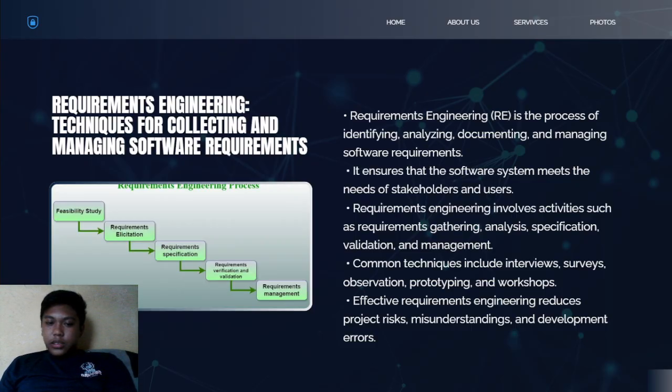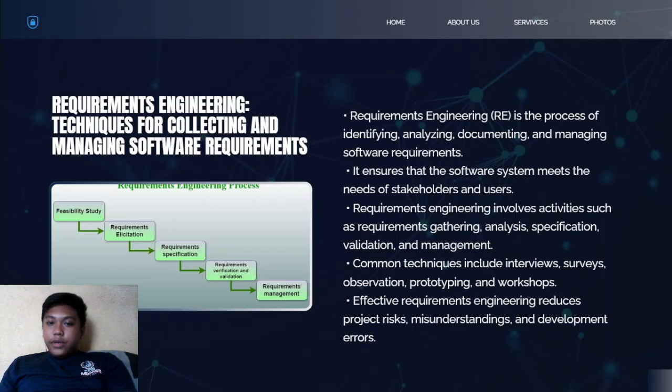And then the next one is specification, where requirements are formally documented. And then next is validation, where requirements are checked for accuracy and completeness. And lastly, we have management, where changes to requirements are handled throughout the project life cycle.